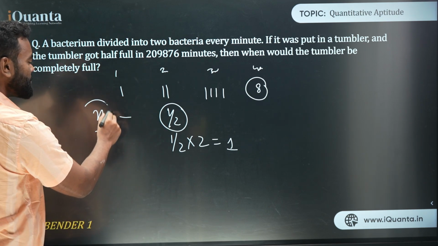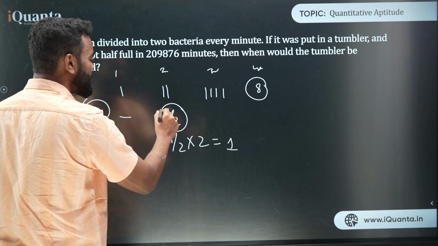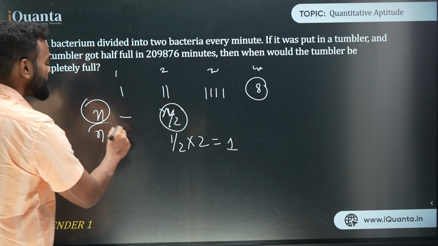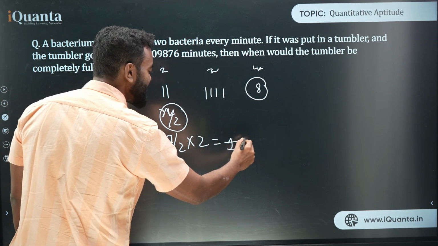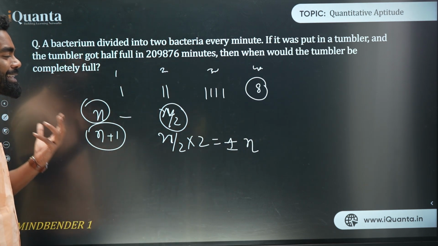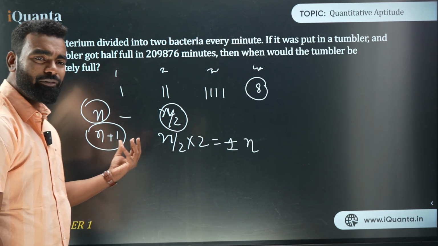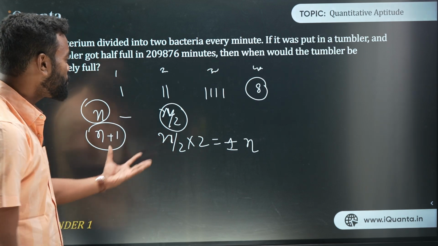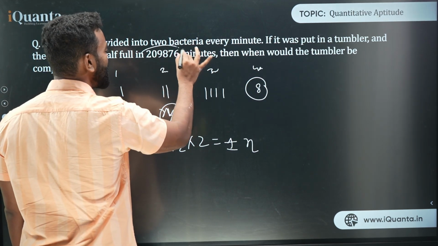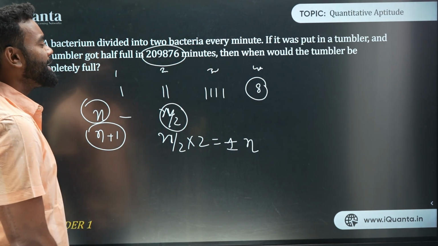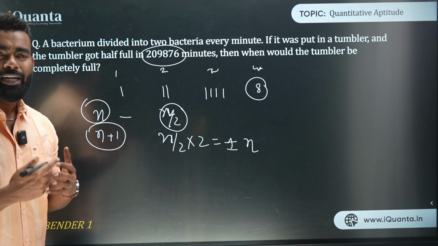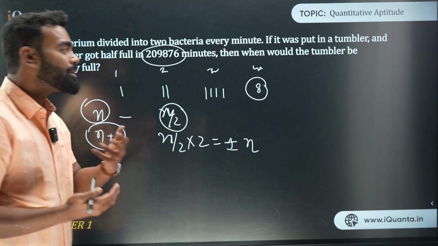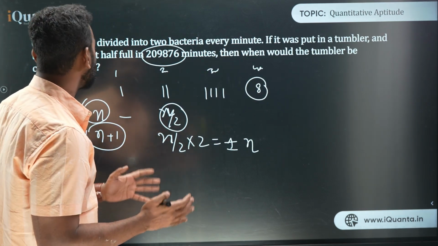So let's say if in the nth minute it is x by 2, then in the n plus 1th minute it has to be x by 2 into 2, that is the entire x. Yes or no? आधा था टम्बलर का, फुल हो जाएगा n plus 1th minute में. Yes or no? If it is 209,876 minutes, if it is half filled, in the next minute what will happen? It will become double. So in the next minute the tumbler will be completely full.